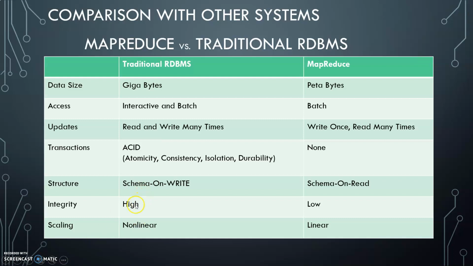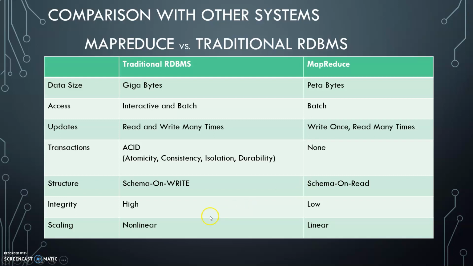Then next we have high and low integrity. The integrity in the RDBMS is very high. What is integrity? Integrity is nothing but the isolation, or I can say the independence between the data, which is very high in traditional RDBMS. When we are working with MapReduce, the integrity is very low, because many people will be using it, and so the integrity will be on a lower side.